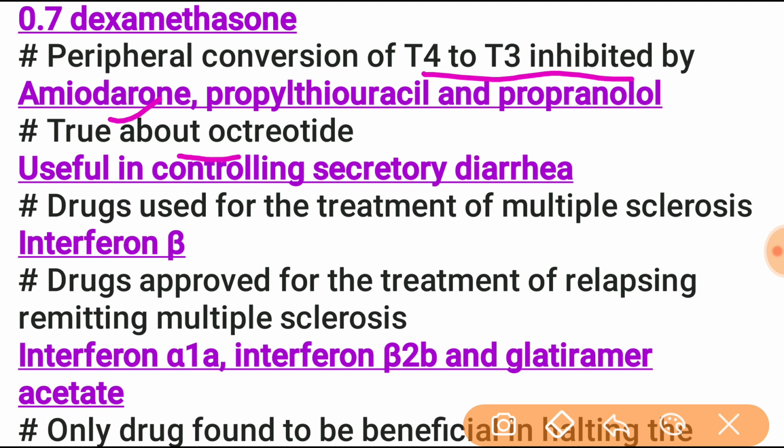Next is true about octreotide. Octreotide is an octapeptide that mimics somatostatin, and is a potent inhibitor of growth hormone, gastrin release, CCK release, VIP release, glucagon release, insulin release, TSH release. So octreotide is an inhibitor of the release of such hormones.